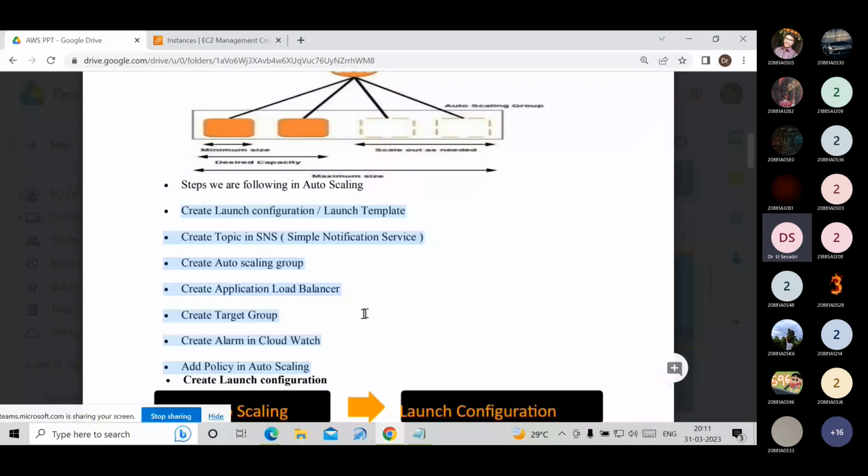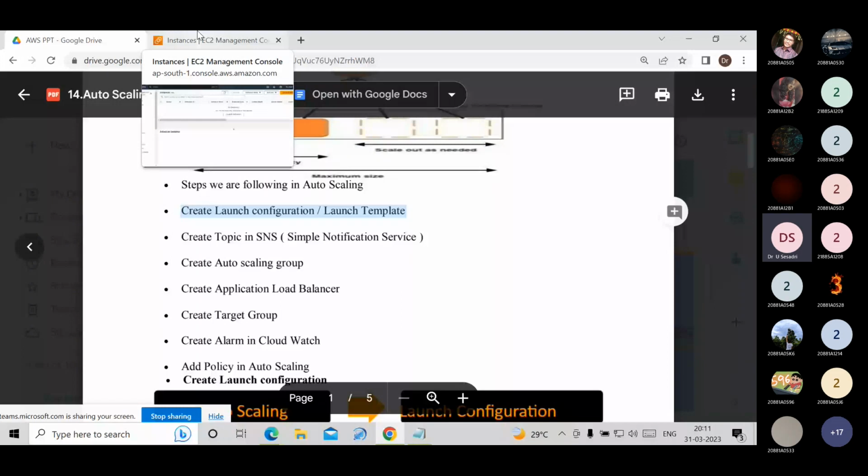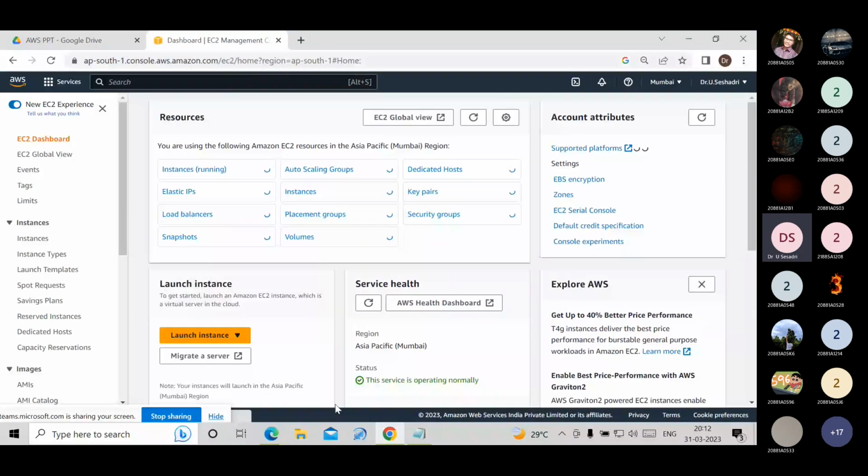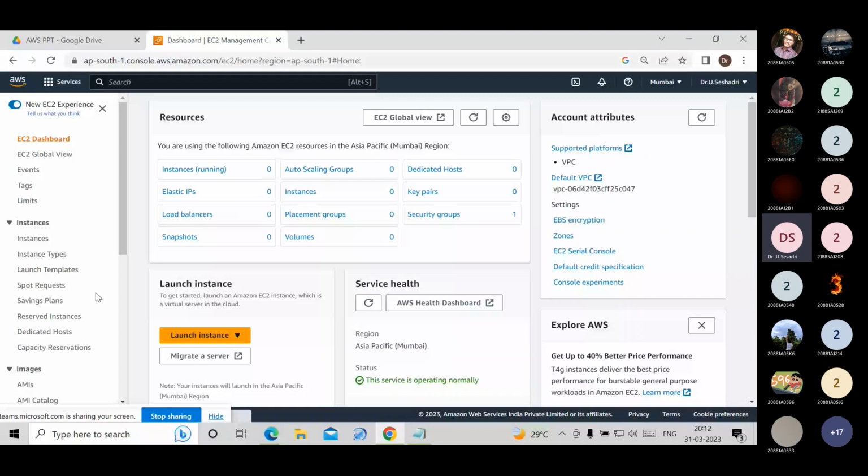The first step is to create a launch configuration or launch template. For that, I am using my AWS account. I click on the EC2 service. First, we check the EC2 dashboard: there are no instances running. Key pairs are 0, instances are 0, and security group is 1, the default security group.